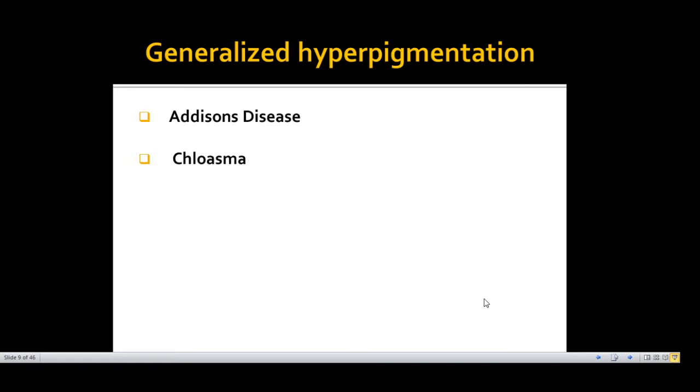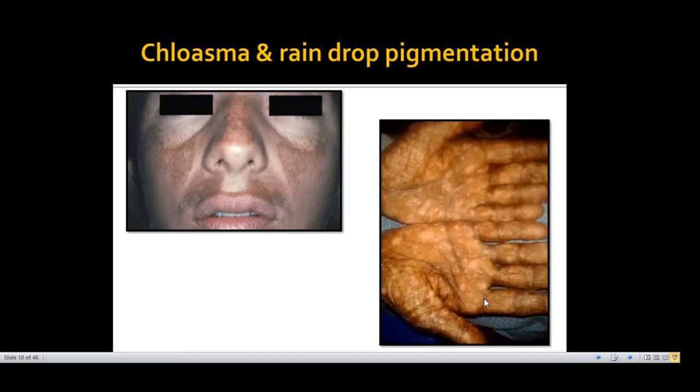Chloasma, commonly seen in pregnancy and in women taking OCPs, where there is hyperpigmentation of the face, nipples, and genitalia. Chronic arsenic poisoning may lead to generalized hyperpigmentation known as raindrop pigmentation of skin. Like here you see, this is chloasma and this is the raindrop pigmentation of skin seen in arsenic poisoning.